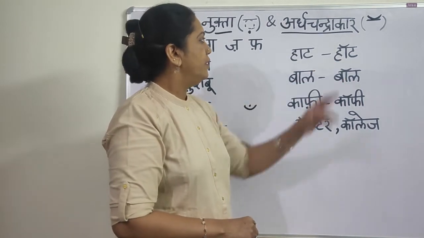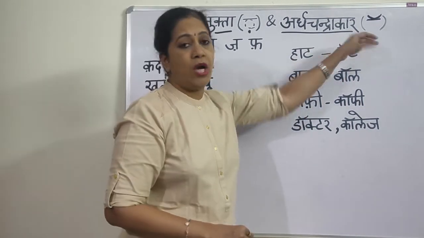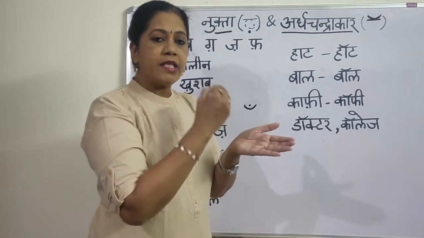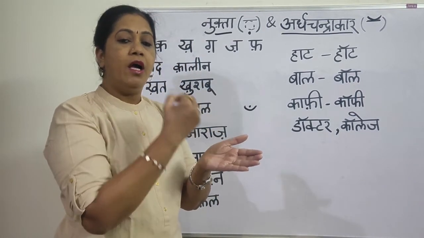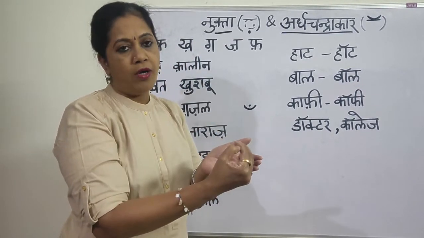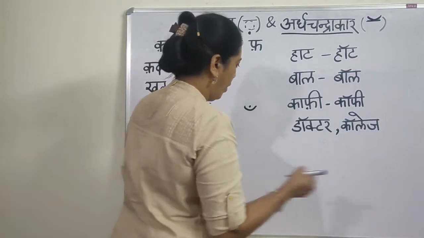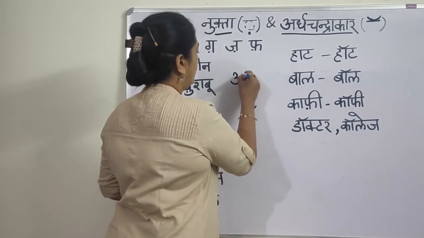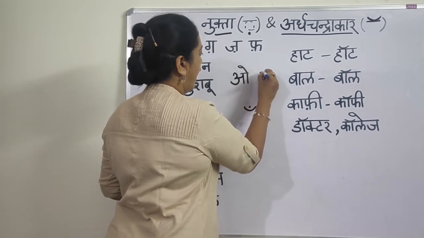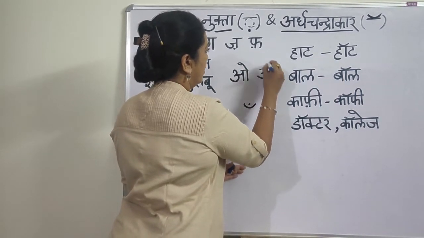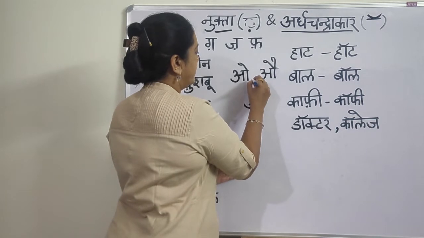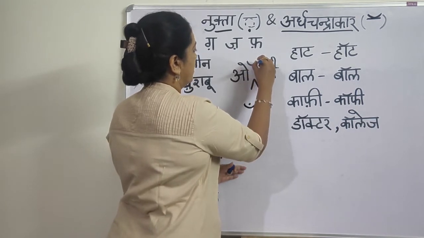The second one has a sound that comes between the vowels O and A.